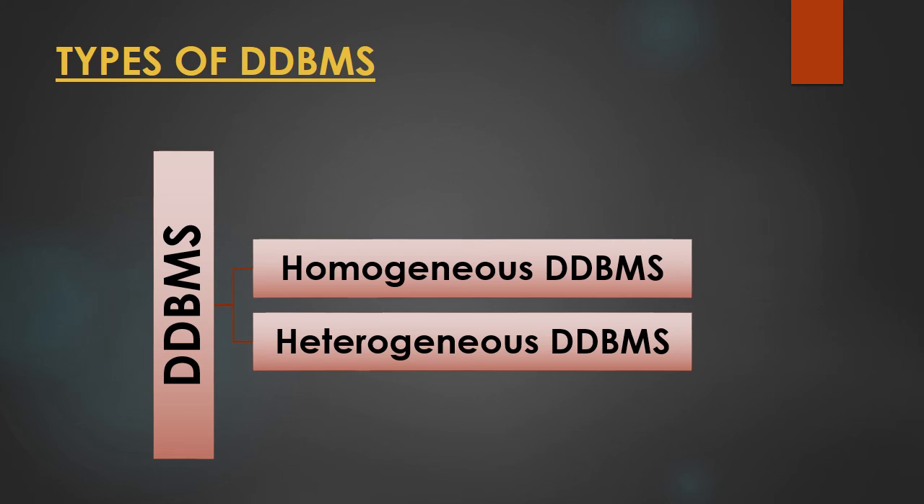Then the second, we have the heterogeneous. Heterogeneous means all are different to each other. That means all the different sites are using different schemas, the overall structure of all the databases is different, and different computers are using different operating systems, different database applications. So all these things are different, and one site must be completely unaware of the other site, so they are different to each other in all respects.